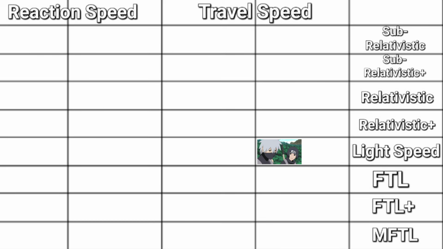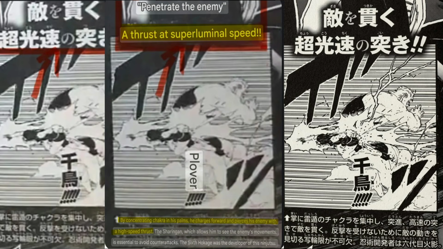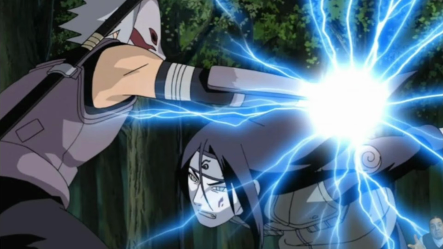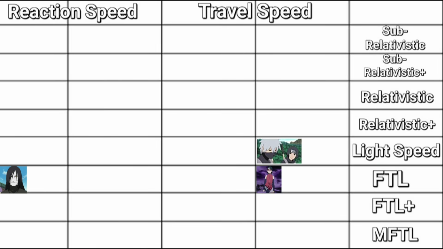Now, because I'm going to scale a lot of characters, I made a data table to organize each one's speed. For now, we have Anbu Kakashi and Itachi at light speed travel speed. A character's speed while using Chidori is stated to be superluminal speed, which means FTL speed. This makes Kid Sarada's travel speed FTL and Part 1 Orochimaru's reaction speed FTL via dodging it. Now the board looks like this.